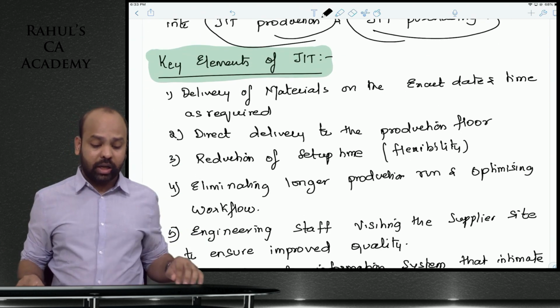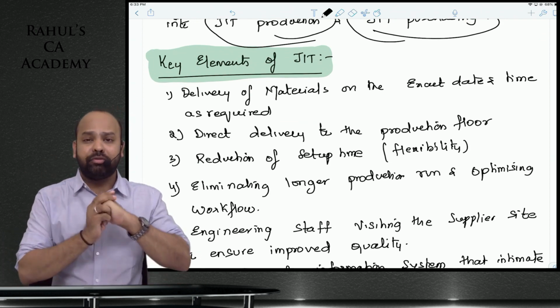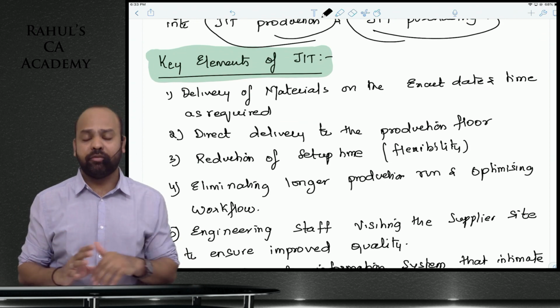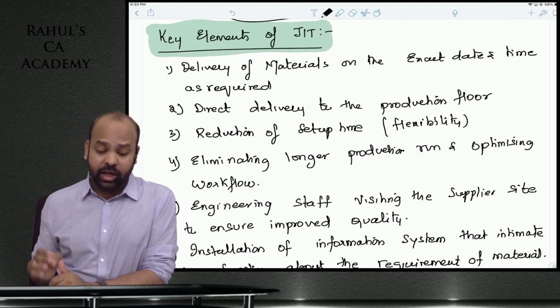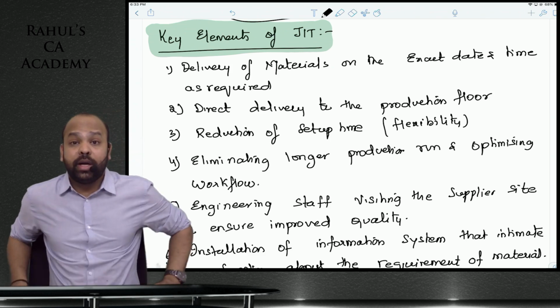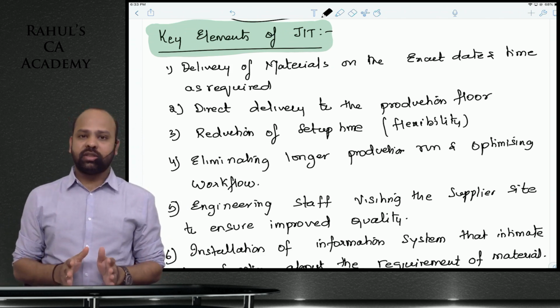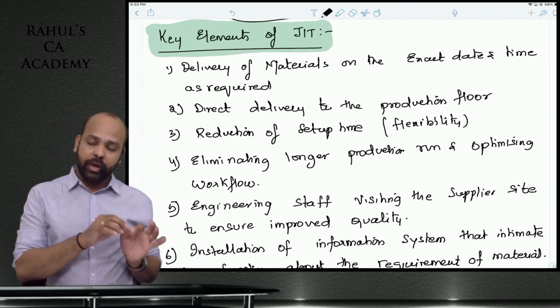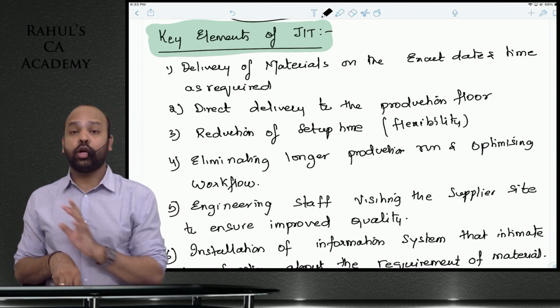What are the key elements of just in time? Understanding these key elements will give you a perfect picture of the entire just in time framework, guys. The very first point here is raw materials should be delivered on the exact date and time that is required. I want to manufacture certain products. Now I need raw material. Raw material should be received only at this point. Raw material should be directly delivered to the production floor.